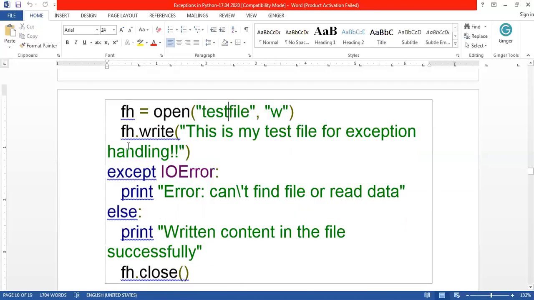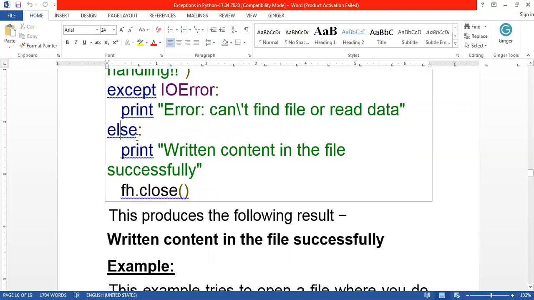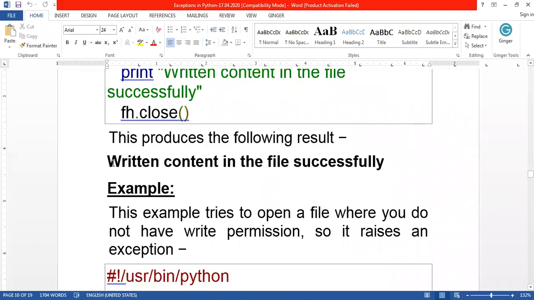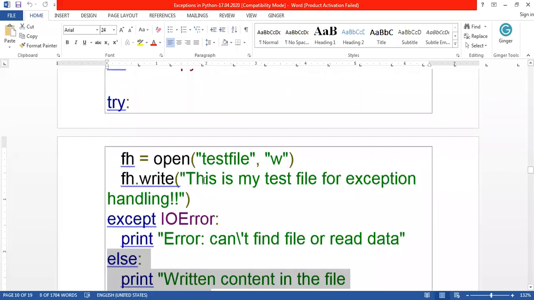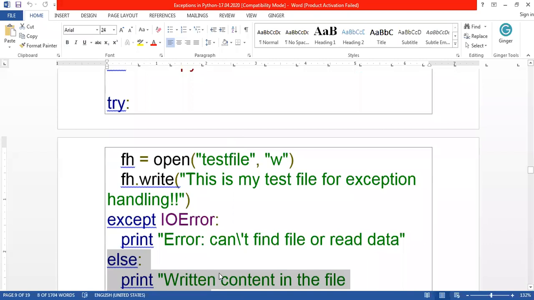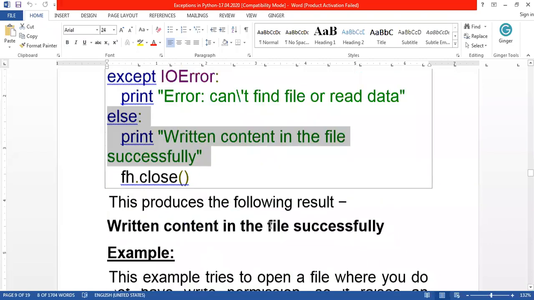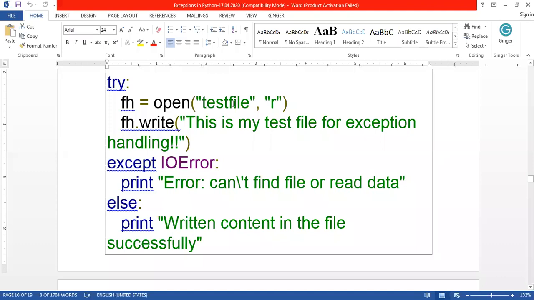And finally, what will be printed? Because the exception is not raised here, it prints that the content was written in the file successfully. Okay, so that will be produced as output. If this is produced as output, the else block has been executed, which means no error occurs in this code. Okay, so in the same way, if I have opened the file in read mode, what may be the error that comes?